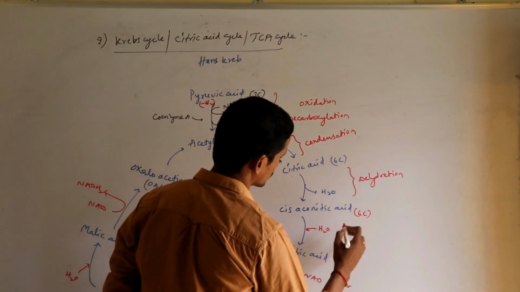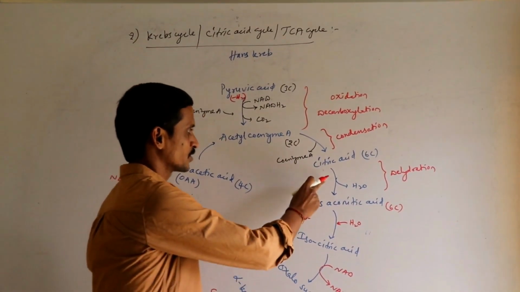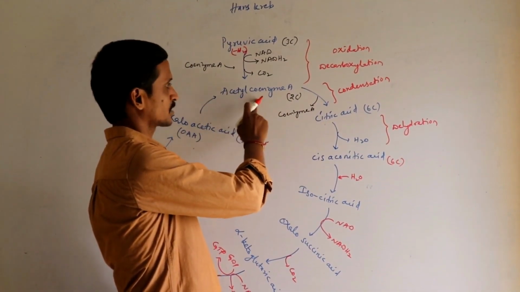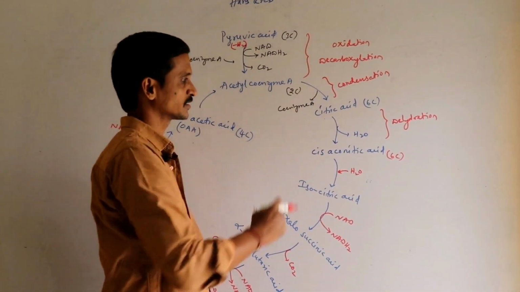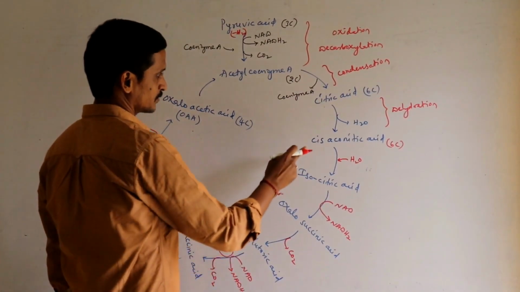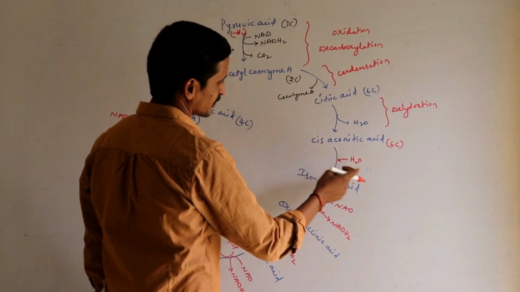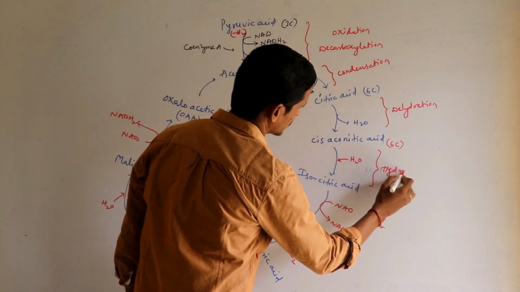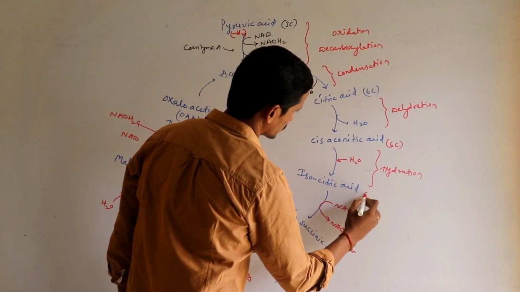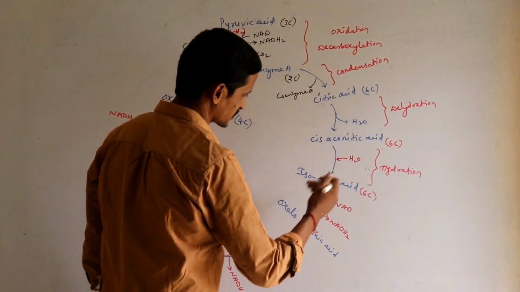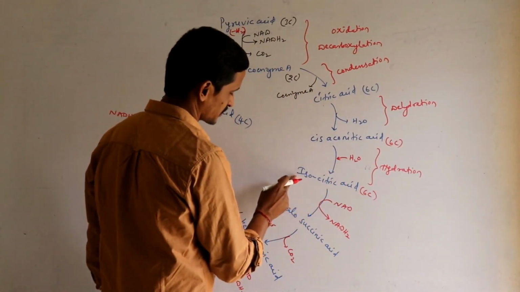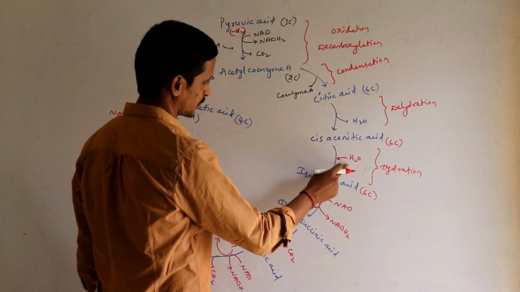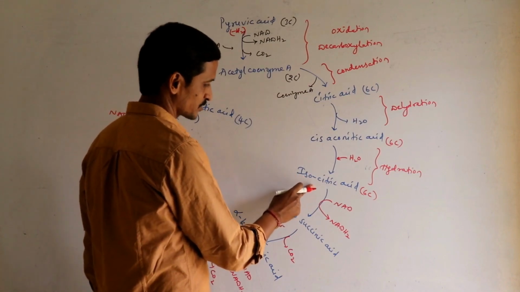The number of carbons remains similar. There is no energy production, no energy consumption. Even in the previous step, when these two are combined, there is no energy production and no energy consumption. Now for cis aconitic acid, water is added. Addition of water is called hydration. The number of carbons remains similar, and it leads to the formation of isocitric acid. Cis aconitic acid, by addition of water, leads to the formation of isocitric acid.